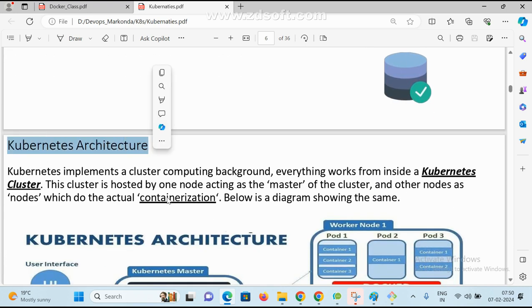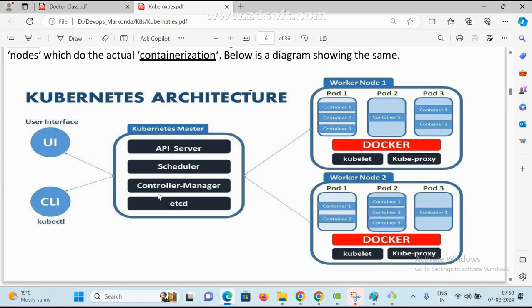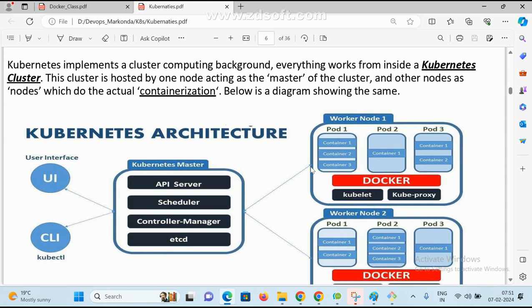Kubernetes architecture, how it will work, what the main components in Kubernetes are, is very, very, very important. In every interview people are asking this question: can you explain Kubernetes architecture, what are the main components in Kubernetes, and what are the roles and responsibilities of each component. See here, there are many components we can see. Next class, I will explain all these components, and we can easily understand how it will work, what Docker is, and what architecture Kubernetes follows. Clear, Karthik?